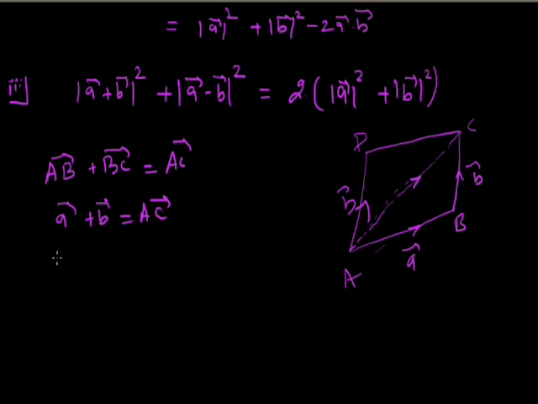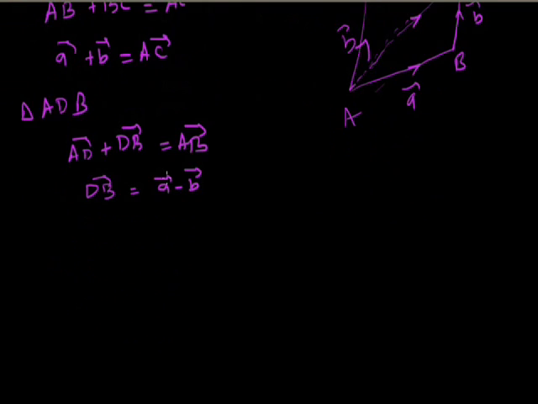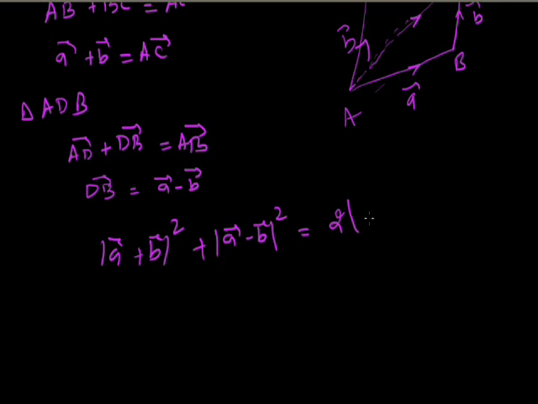Now in the triangle ADB, AD vector plus DB vector equals AB vector. So DB vector is A vector minus B vector. Now A plus B vector and A minus B vector represent the two diagonals of the parallelogram. So the magnitude of A plus B vector whole square plus the magnitude of A minus B vector whole square is 2 times the magnitude of A vector square plus the magnitude of B vector square.